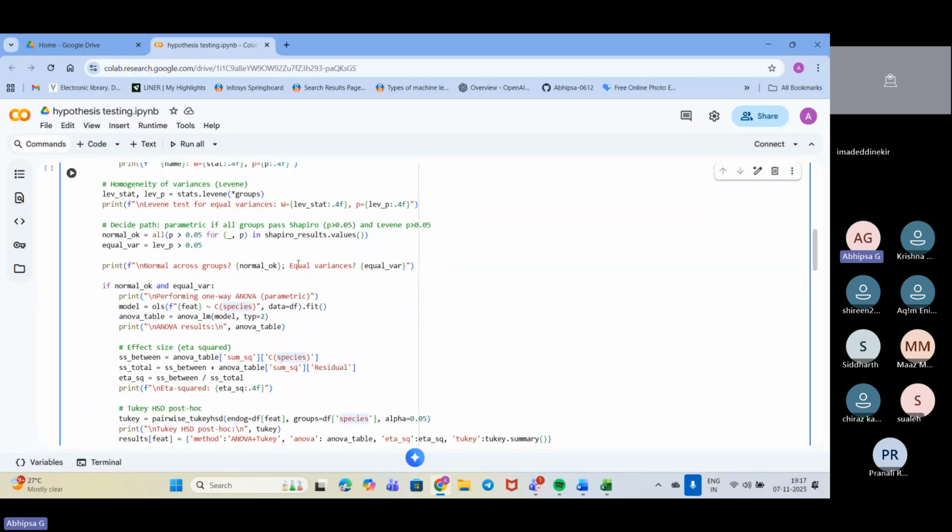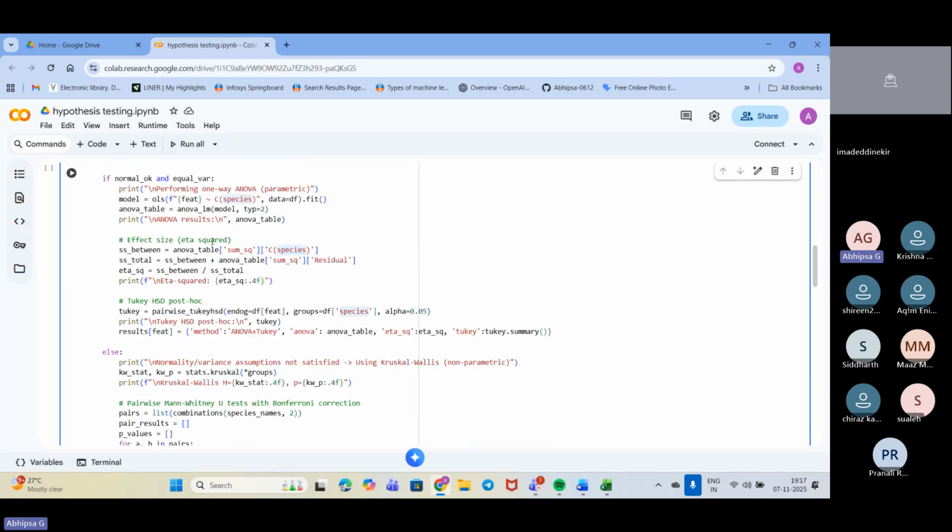We have checked how all the values are moving, whether it is going well or not. Eventually we have checked the effect size. The effect size actually tells how much of the total variance is explained by the different species.